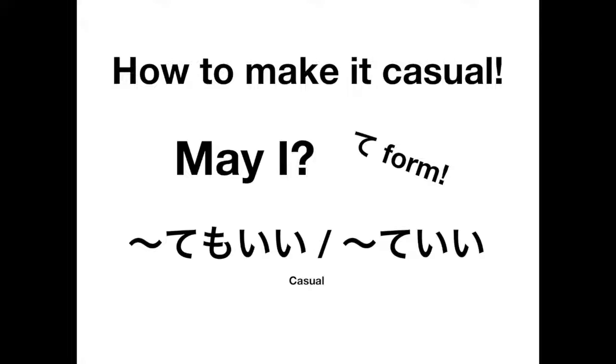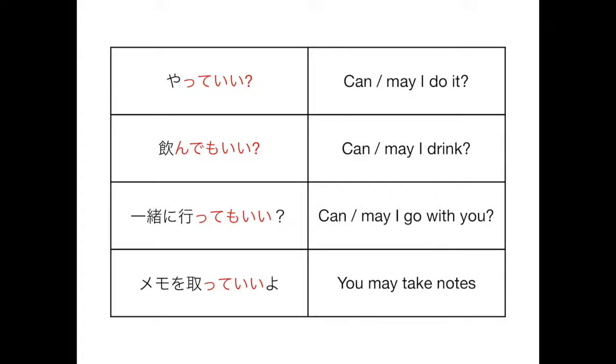Or also, you can also drop the mo. Sometimes in Japanese, to make things more casual, we just drop the radicals as long as it contextually makes sense. Okay? So, going on to the examples, I have the same ones as before, but I made them casual. So, the top one, again, we have yarimasu, which is to do. And then we're just going to drop the des. So, yarimasu becomes yatte, and then we just add ii after that. So, yatte ii is can I do it? Yatte ii, can I play? Can I do it? Okay.